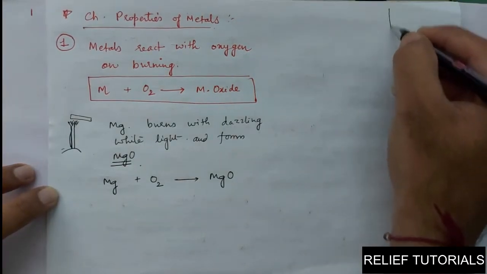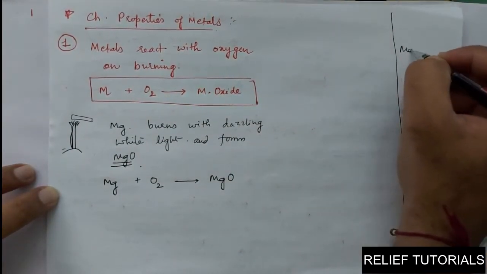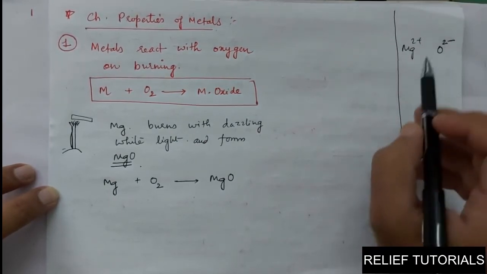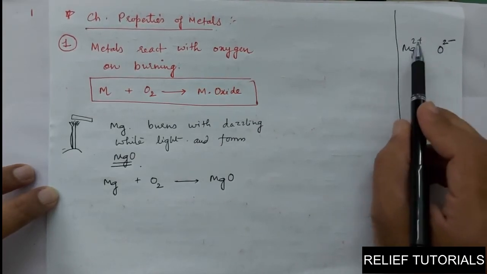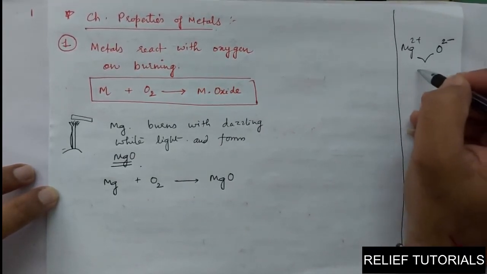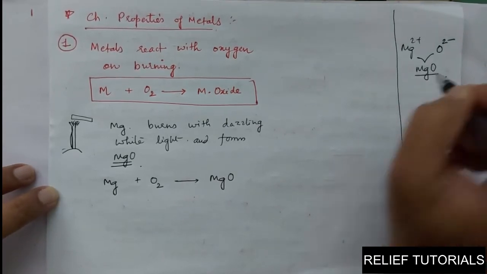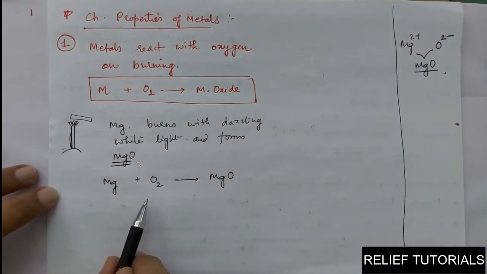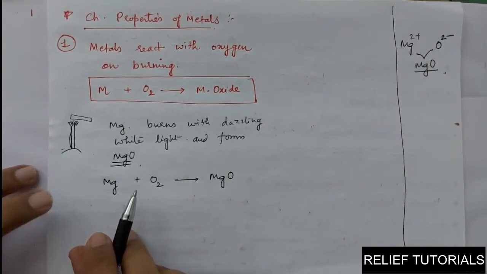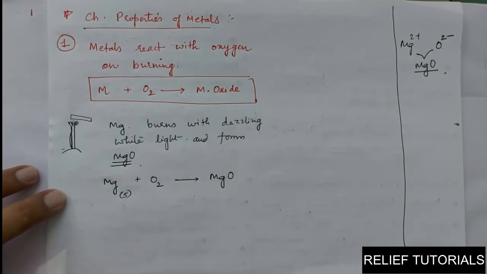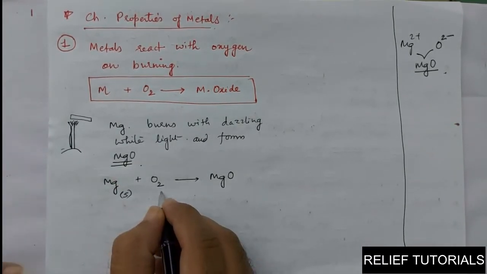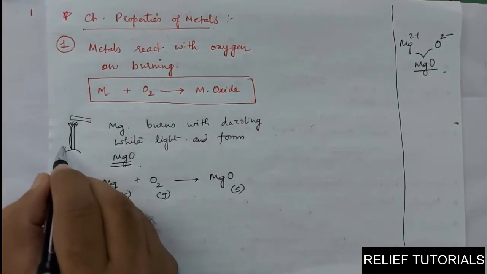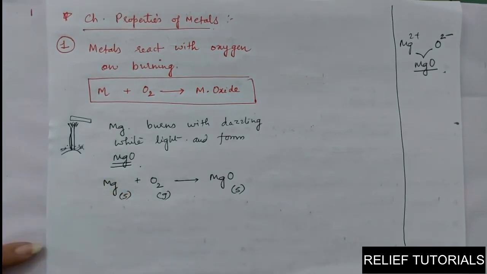We know that the magnesium ion is Mg2+ and it reacts with oxygen, O2-. Both have equal amounts of opposite charge, so one atom of each forms magnesium oxide. The reaction is not balanced. Magnesium we have taken in solid state, oxygen in the gaseous state. It forms magnesium oxide in the solid state. We can see the powder of magnesium oxide forms here.